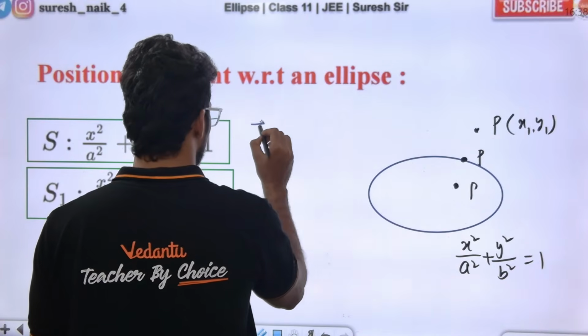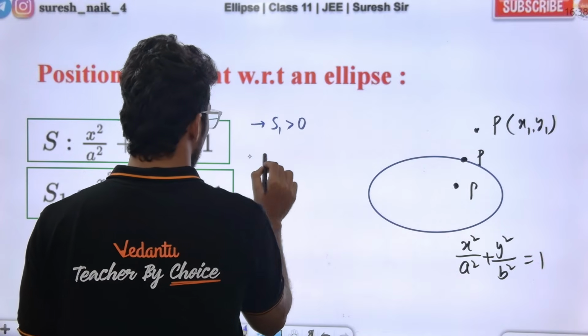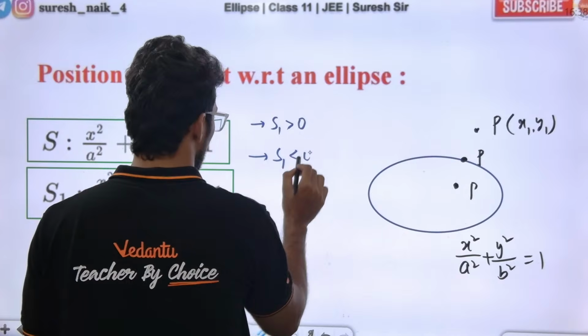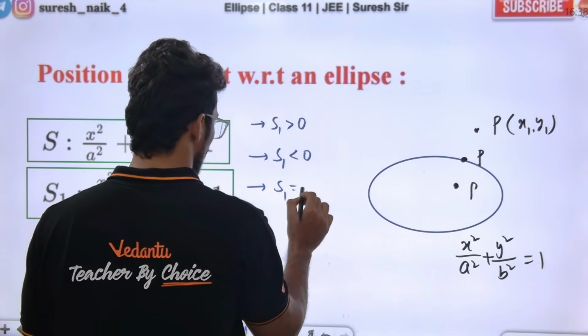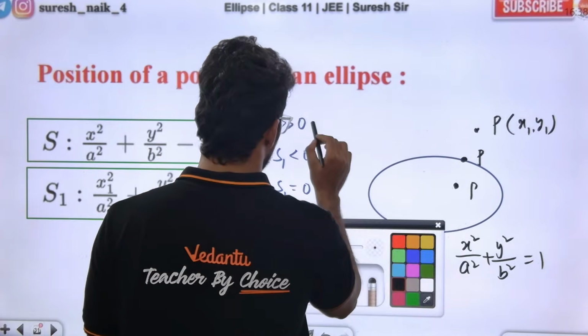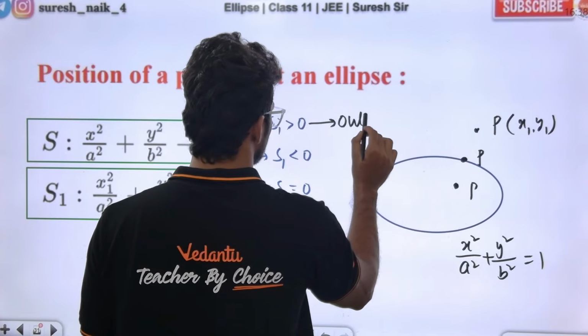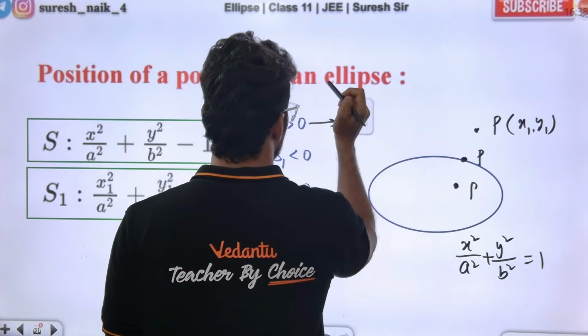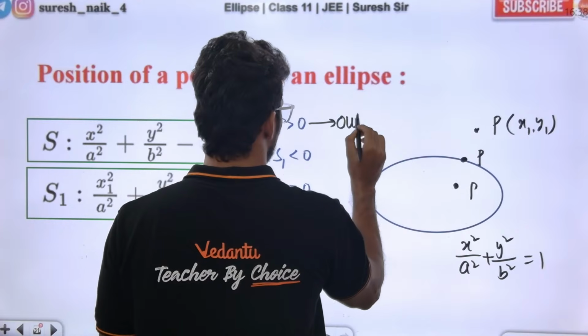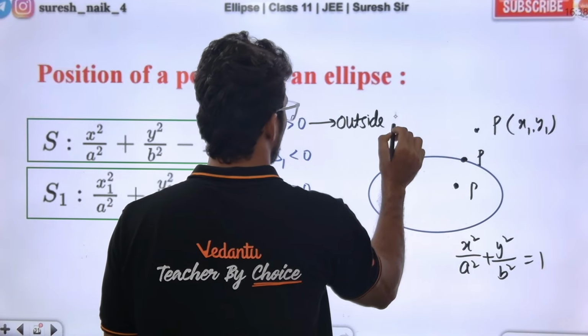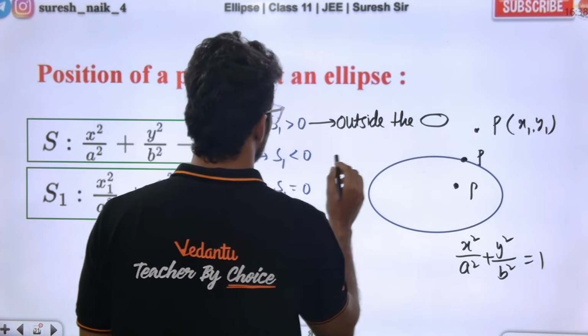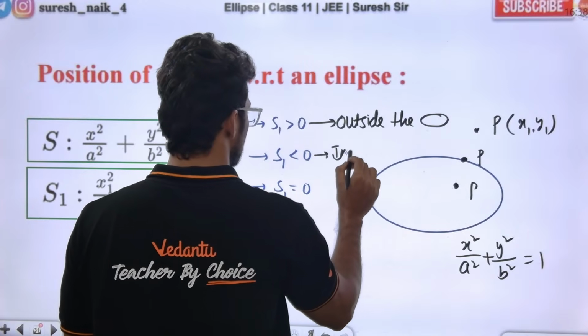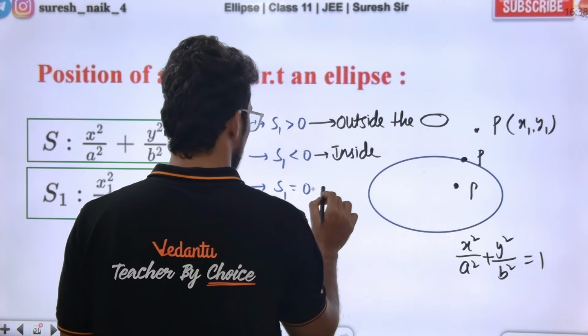Same logic. If S1 is greater than 0, if S1 is less than 0, and if S1 is equal to 0. If S1 is greater than 0, it means outside the ellipse. Less than 0, inside the ellipse. Then on the ellipse.